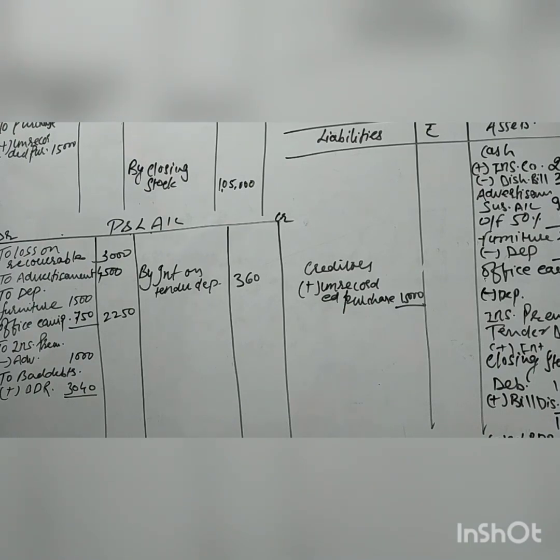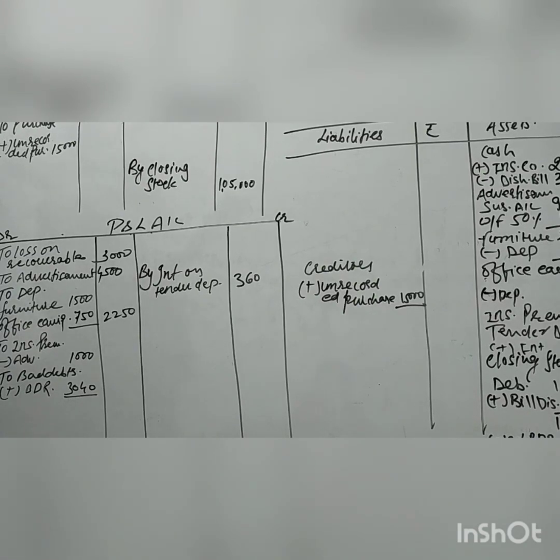Next adjustment is given: provide depreciation 5% on furniture and fitting of office equipment as per the straight line method. It means we have to calculate the depreciation on the cost price, and the cost price is given in the trial balance. Okay. Sixth adjustment: 1,000 paid in advance for insurance premium. This is the regular adjustment.